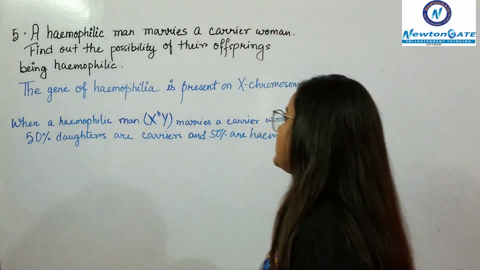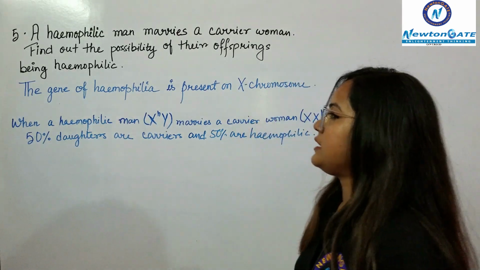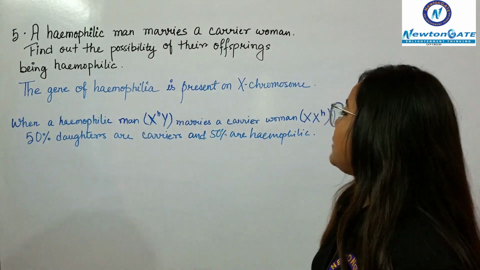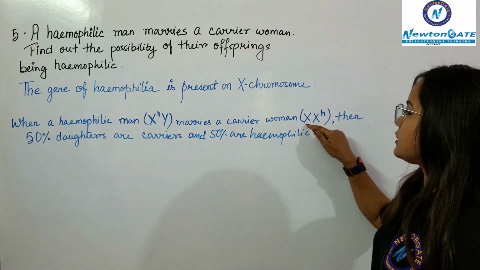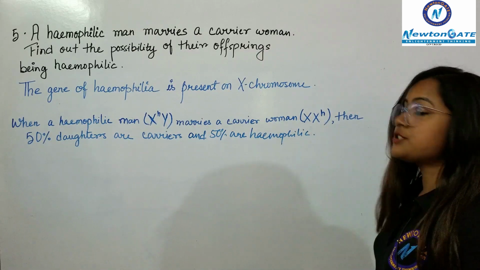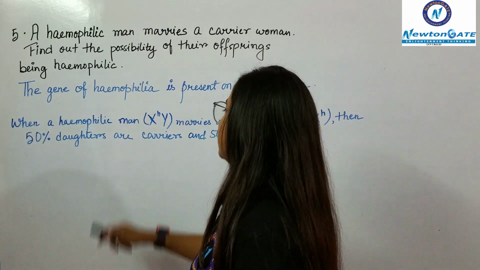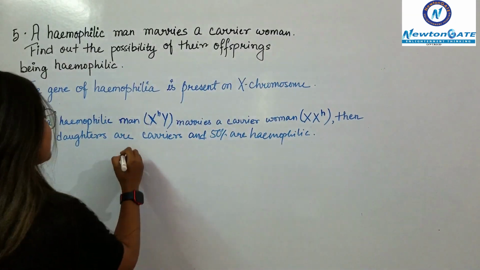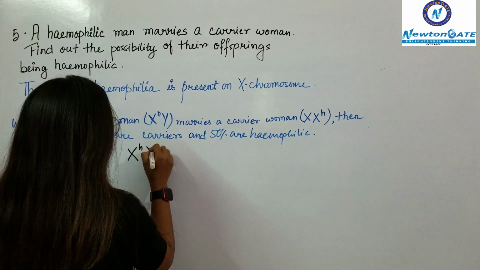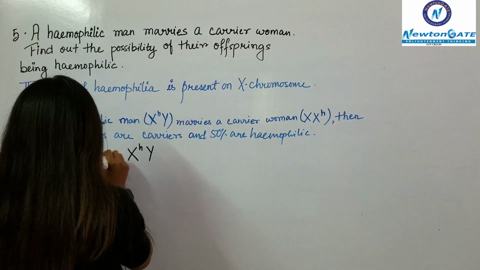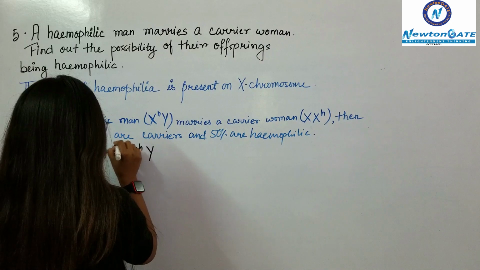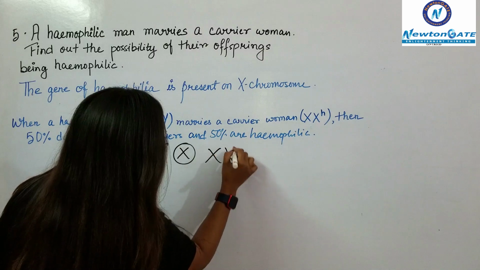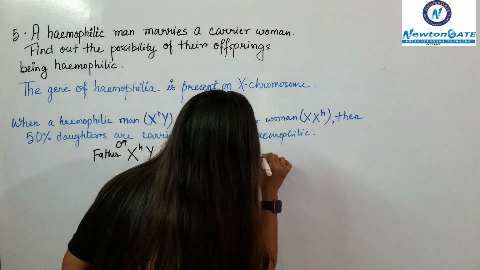The gene of hemophilia is present on the X chromosome, and when a hemophilic man, denoted by XHY, marries a carrier woman, denoted by XXH, then 50% of daughters are carriers and 50% are hemophilic. How? Let me describe that. So this is the hemophilic man, the father here, who just married a carrier woman, the mother.